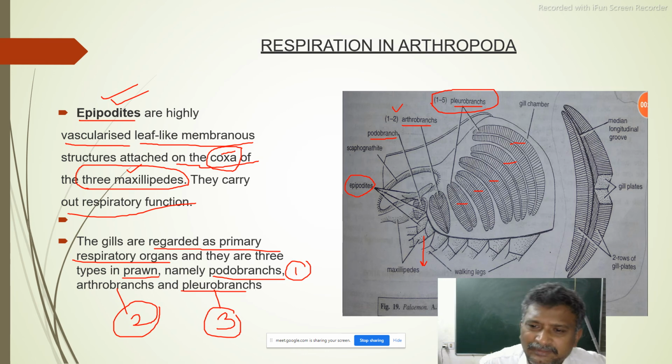Prawn will be very easy. 1 to 5 pleurobranchs are there. 2 pairs of arthrobranchs are there. 1 pair is podobranch, which is located on the second maxillary ped. The 2 pairs of arthrobranchs are located on the third maxillary ped. The 1 to 5 pleurobranchs are on either side of the cephalothorax, inside the gill chamber. That is how we should remember it.